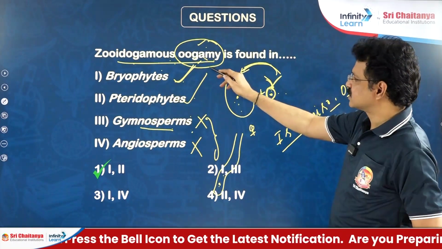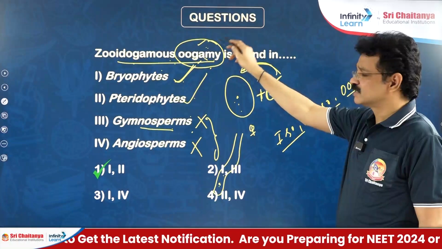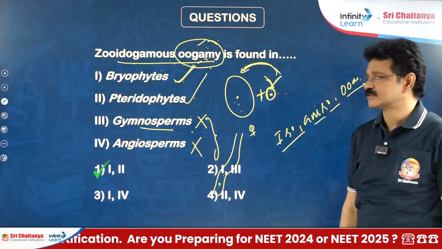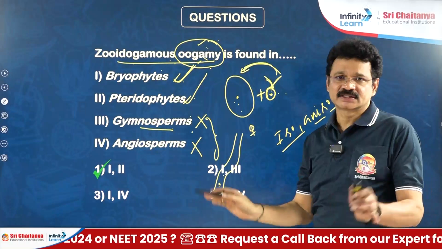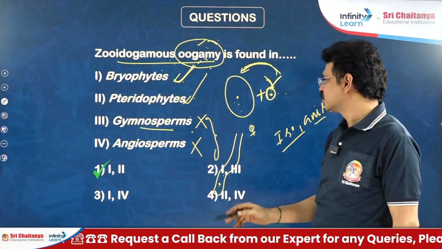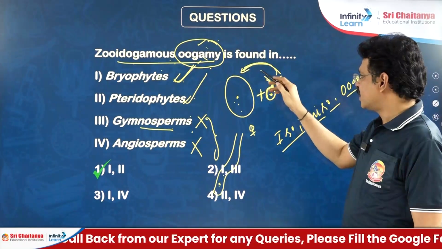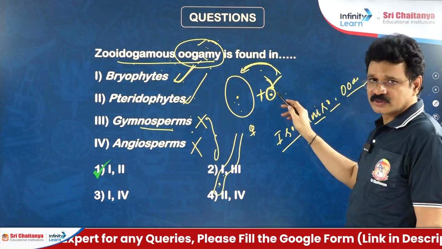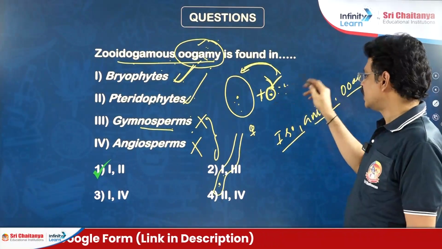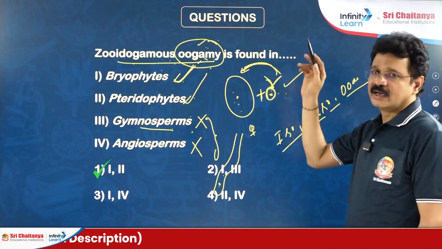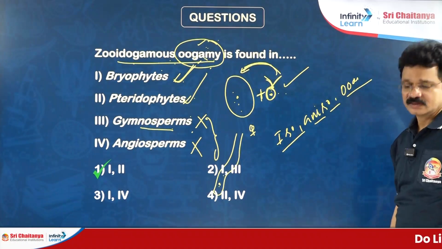One more question we can construct here: water is essential for fertilization in the following members, bryophytes and pteridophytes. It is an assertion. What is the correct reason? Water is necessary for the transportation of motile male gametes from antheridia to the egg present in archegonia.